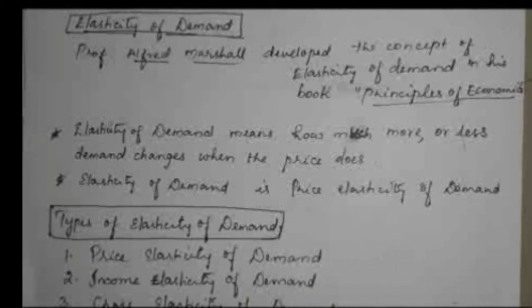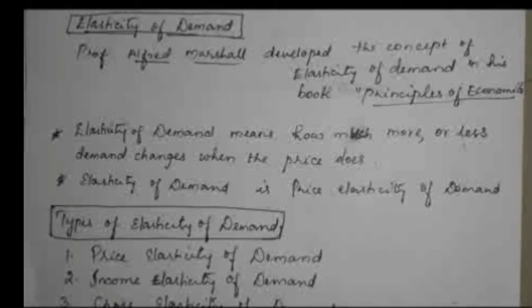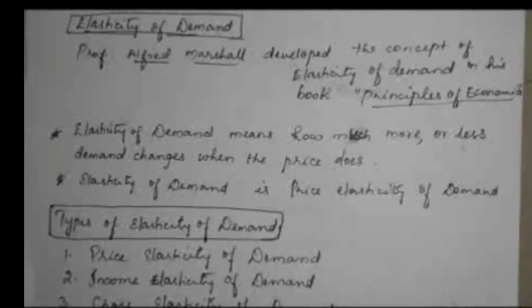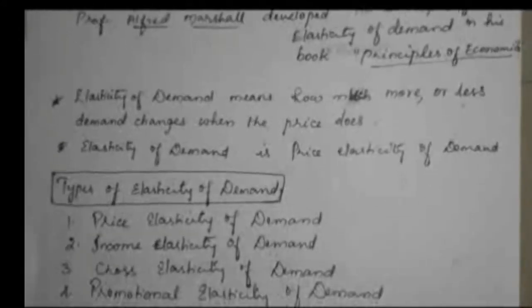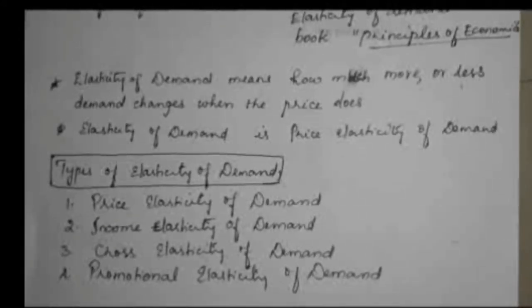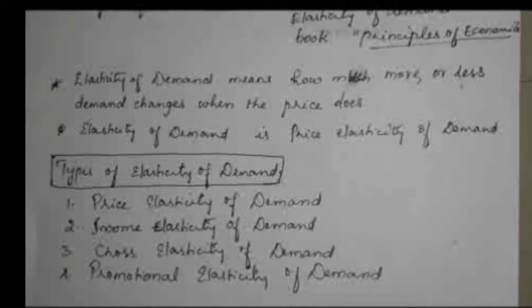If the price increases, the quantity demanded is reduced, already we know that. Reduced to what extent? That is what this concept implies. Price elasticity of demand is accepted by almost all economists. So these are all the introduction part, and let's move on to the topic.